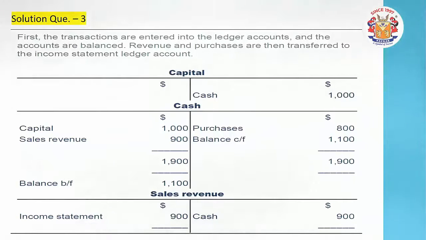So there is 1100 balance of cash. You made this cash balancing diagonally, it is taken as a brought forward exactly. The sales revenue is there. Friends, look at this. The sales revenue now has been taken to the income statement and closed off because it is a part of income statement.